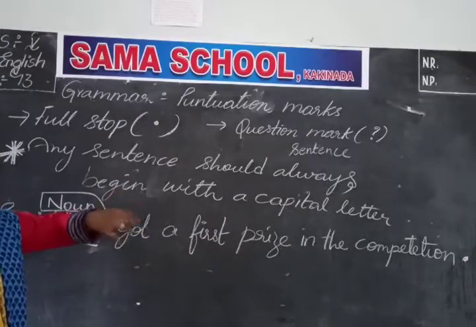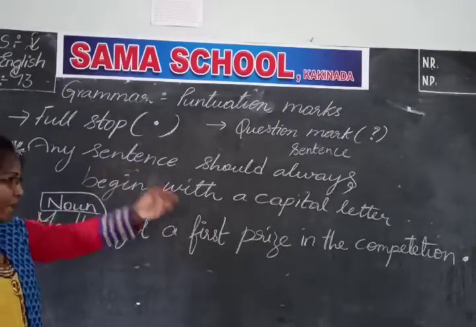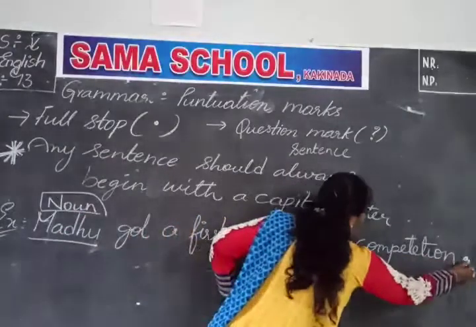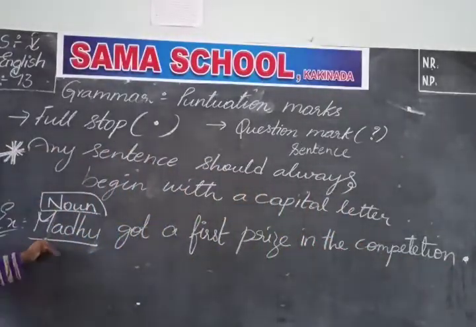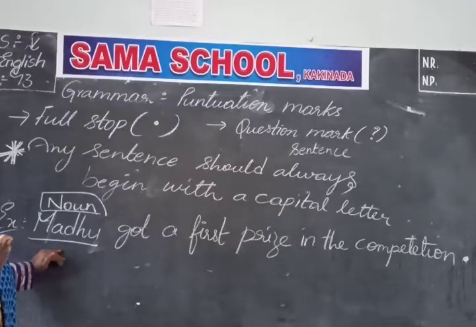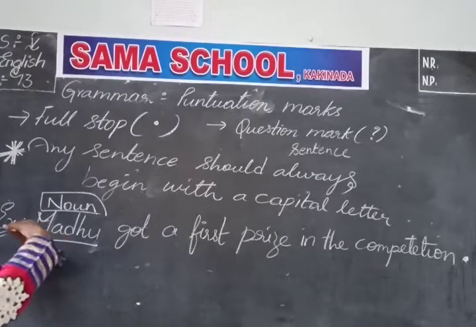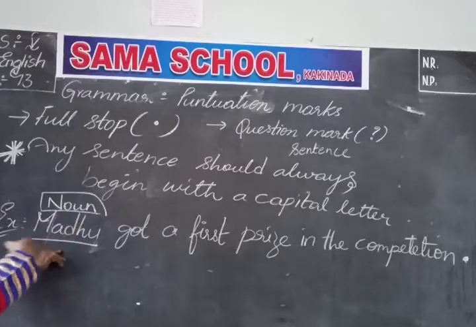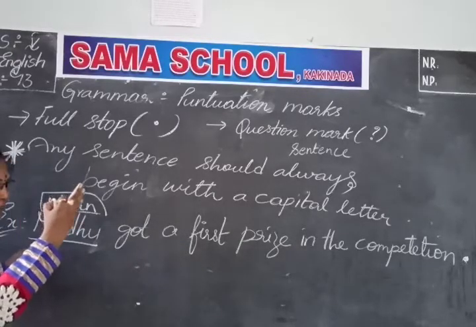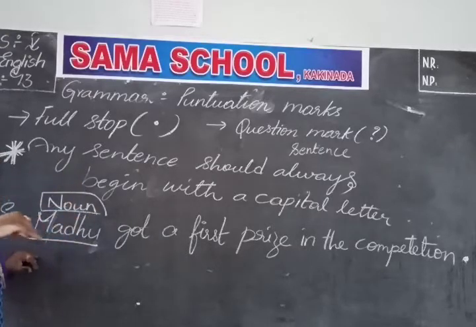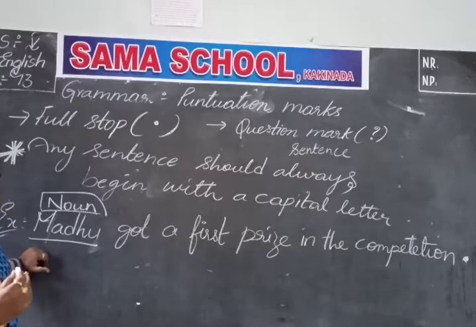And if we want to extend the sentence, after putting a full stop, here I kept a full stop. This is clear now, children? Now if we want to extend the sentence or give more information about the person, or how the competition has been done, or whoever got the second prize, if you want to give more details, the full stop has been kept, no? So that's why the next sentence you should start again with a capital letter. Okay?